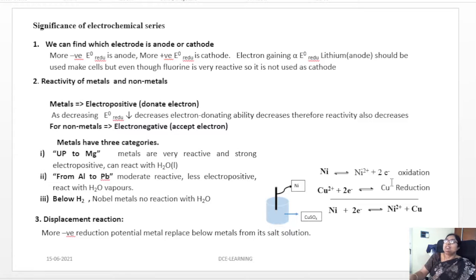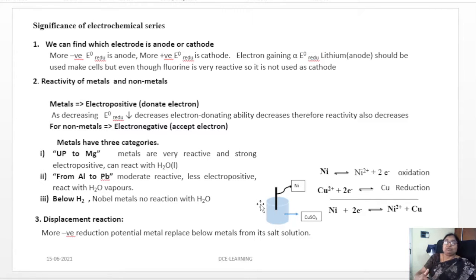Copper has the higher reduction potential, therefore it has a greater tendency to accept electrons and acts as a cathode. Nickel has a lower reduction potential than copper, so it undergoes oxidation.